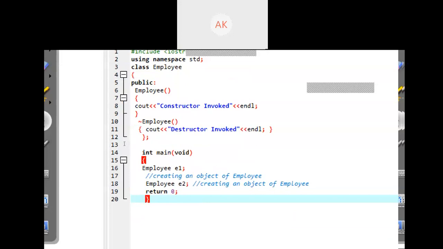When you create an object, the constructor is called and it prints the message constructor invoked. Then we create another object, e2, of Employee type. Again the constructor is called and prints constructor invoked. After return 0, the main method is completed. After the main method is completed, your destructor will be called, and it will print the message destructor invoked 2 times because we have 2 objects.